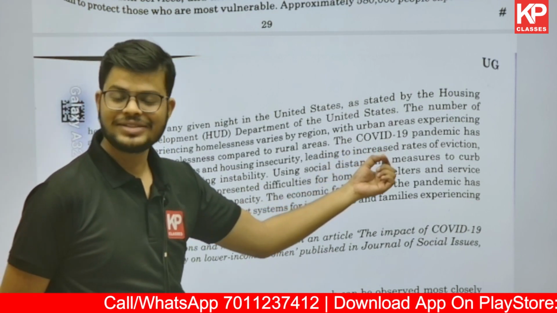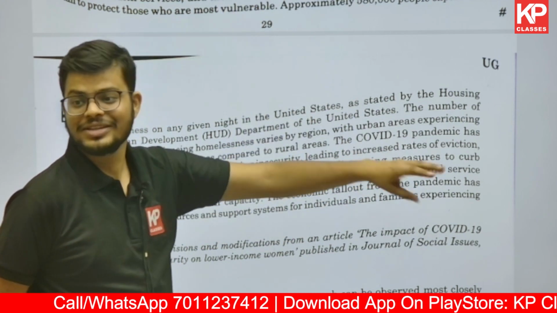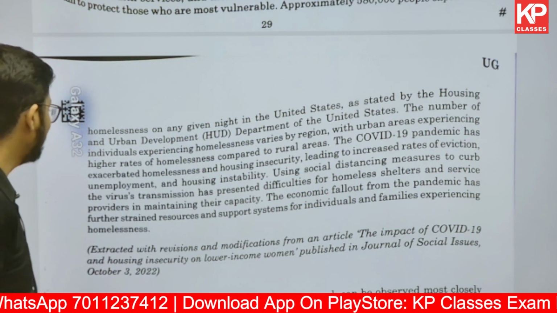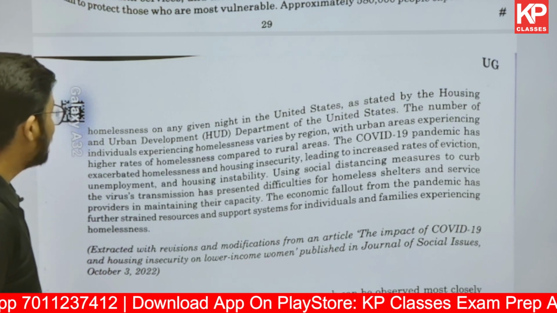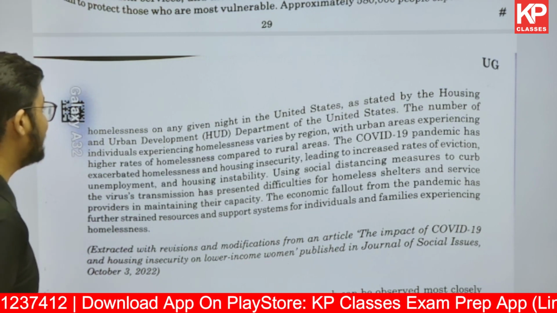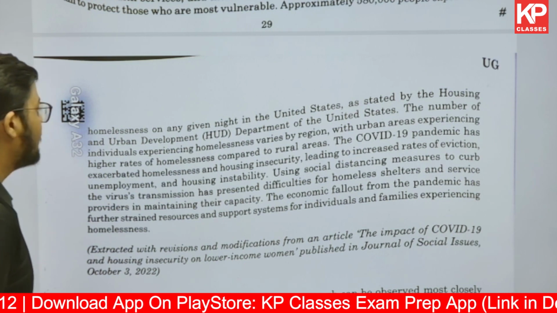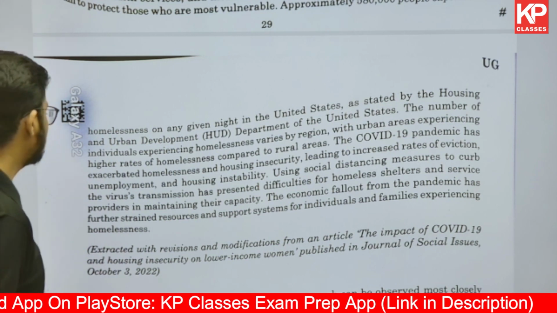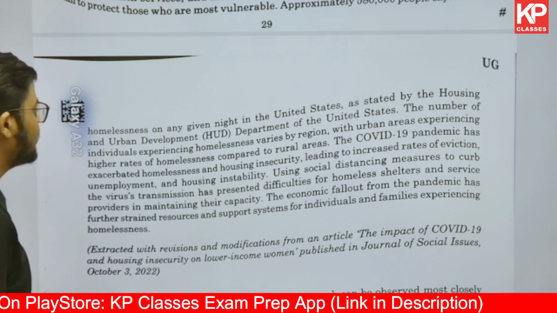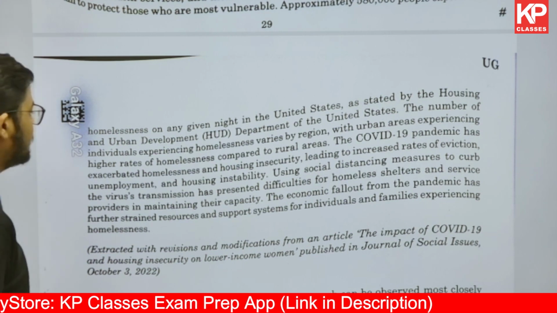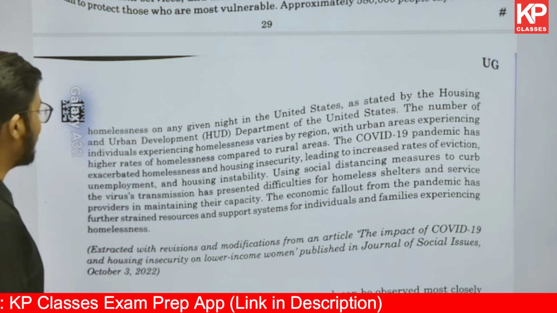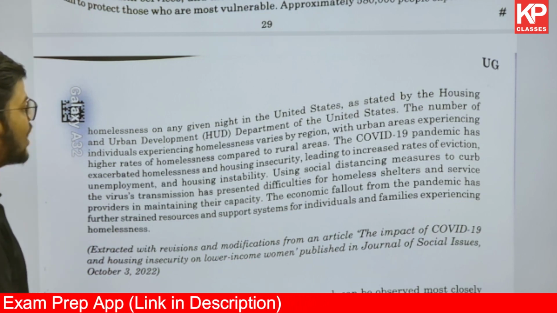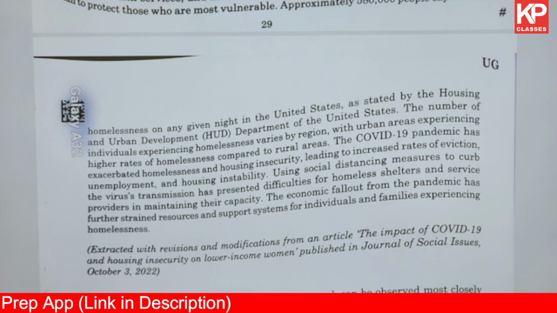Since this pandemic started, CLAT has asked every year, they have used this word COVID. The COVID-19 pandemic has exacerbated homelessness and housing insecurities, leading to increased rates of eviction, and then after that unemployment and housing instability. Social distancing measures to curb viral transmission have presented difficulties for homeless shelters and service providers in maintaining their capacity. The economic fallout from the pandemic has further strained resources and support systems for individuals and families experiencing homelessness.